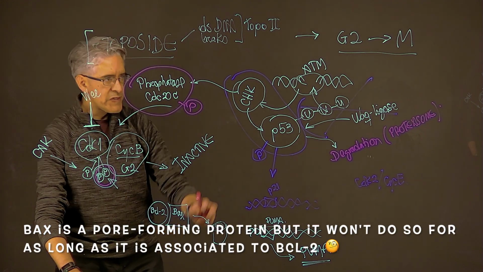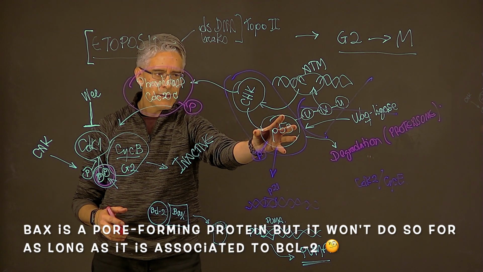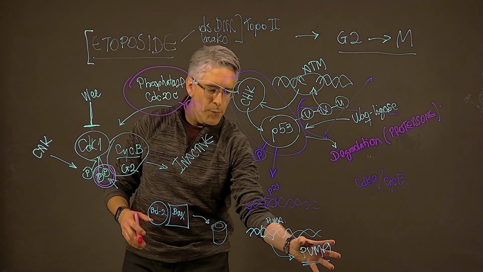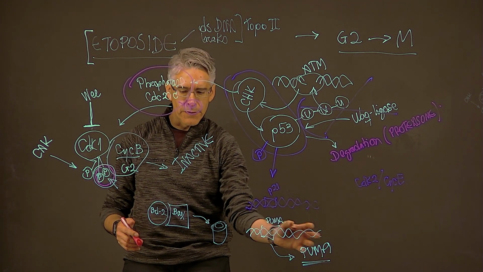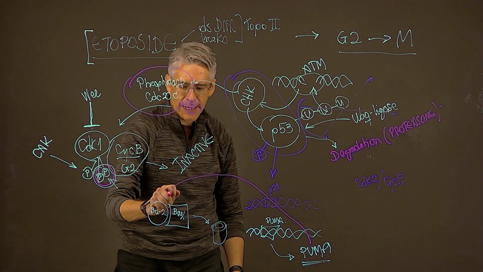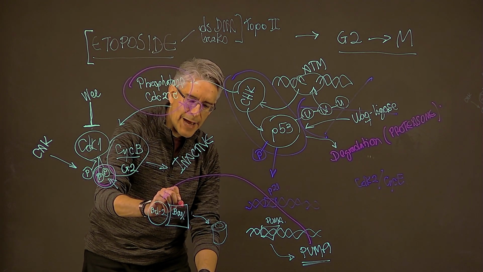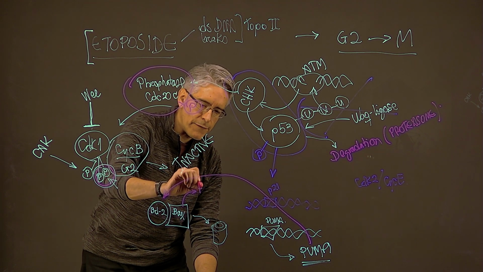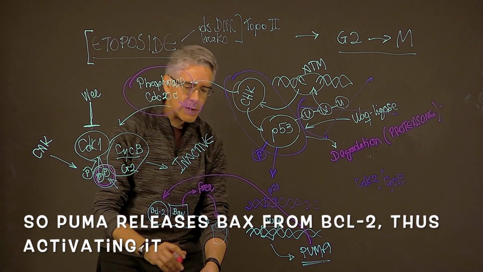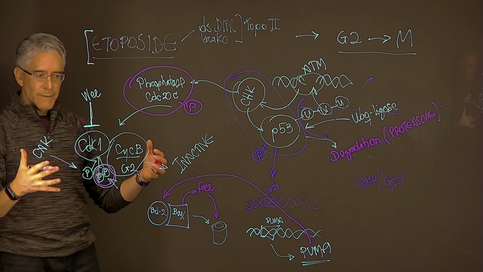But now, since the cell is halted in its progression through the cell cycle, p53 has accumulated to high levels, it has promoted the transcription of the PUMA gene, and now PUMA is being synthesized, the protein is being produced. This protein now will compete for binding with BCL2, so it will interact with BCL2. Therefore, Bax will be released. Bax will now be free from its inhibitor, and it will now be able to form pores. Those pores will be formed where? Well, they will be formed on the mitochondrial membrane.